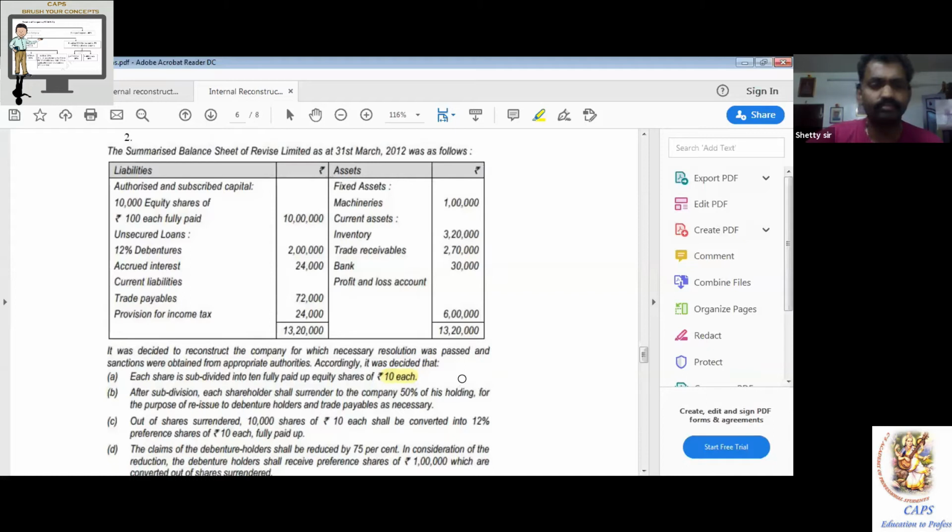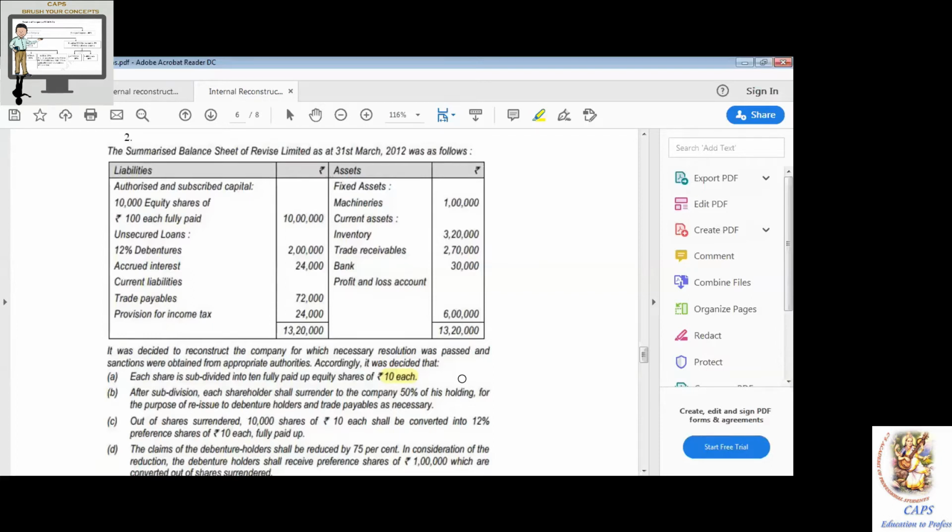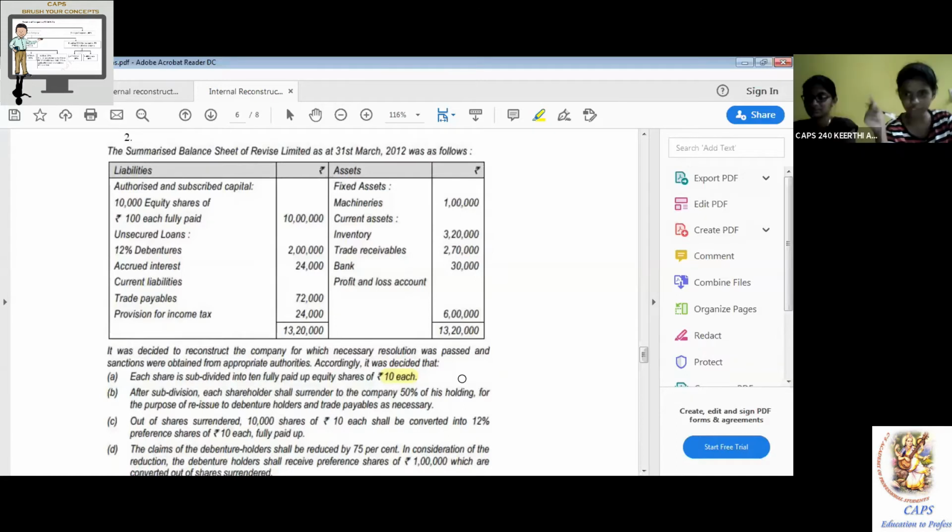Small a. What will be the entry for converting a 100 rupee share into 10 rupee share? Equity share capital, within the bracket 100, account debit to equity share capital, within the bracket rupees 10. Perfect. Excellent. Just share capital to share capital, but within the bracket is important, like 12% preference share capital and 15% preference share capital are not the same. Within the bracket, it becomes a separate name itself.